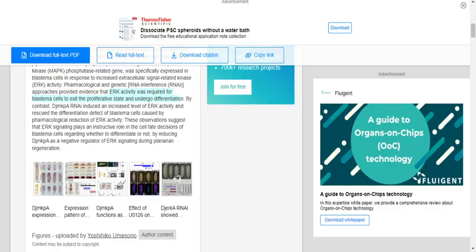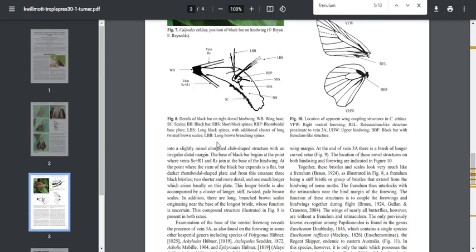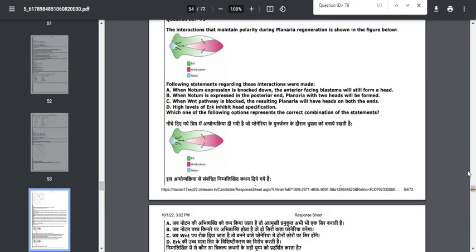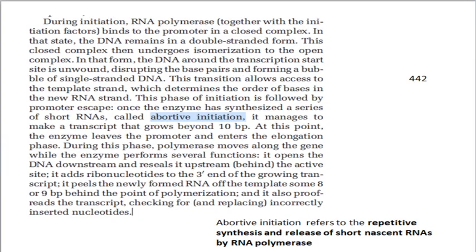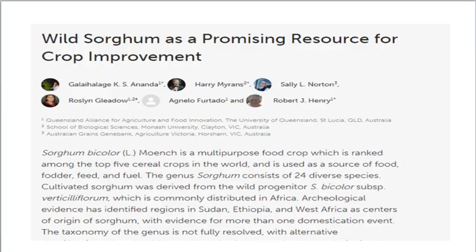So what does a high level of ERK generally do? When I was teaching you the unofficial answer key, I referred you to planaria regeneration, where I gave you a list of articles that you can refer to, friends. In this I mentioned planaria regeneration clearly.